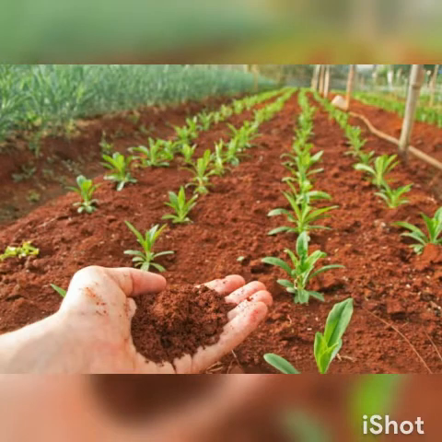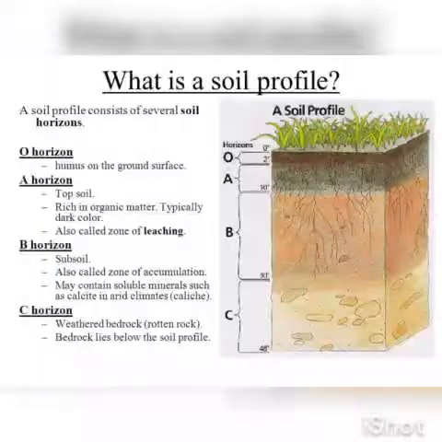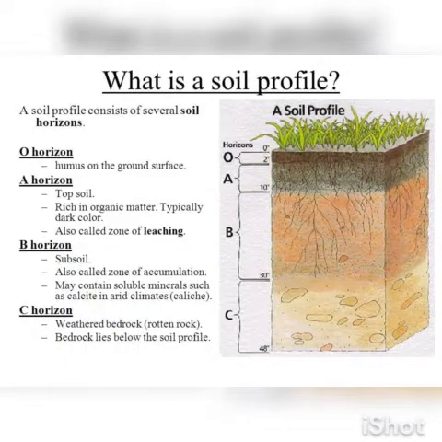And soil profile. Soil is composed of distinct layers. There are many layers which are forming the soil, okay? And the rotting dead matter in the soil is called humus.